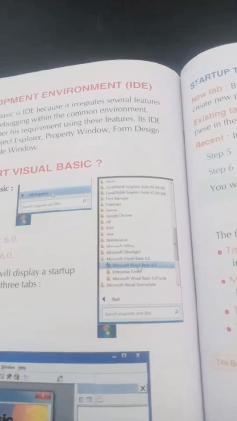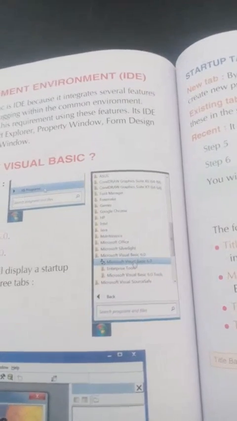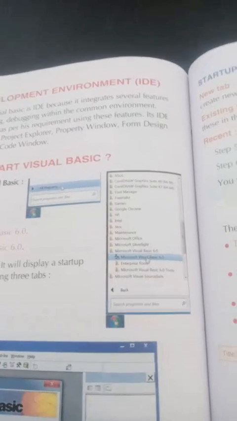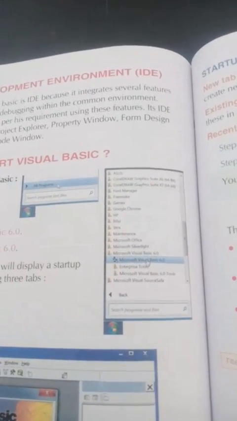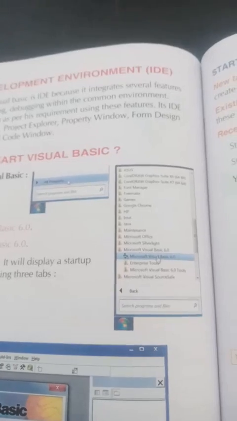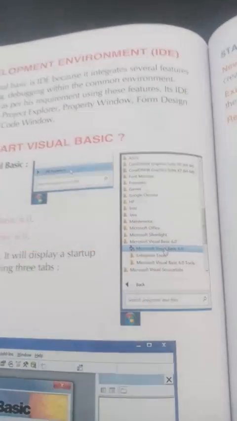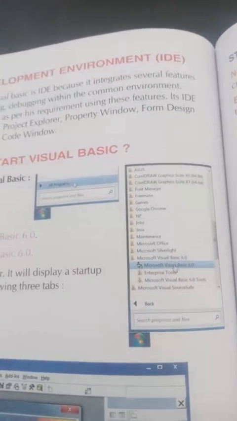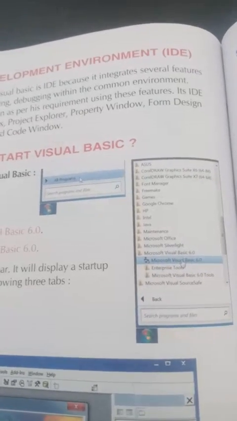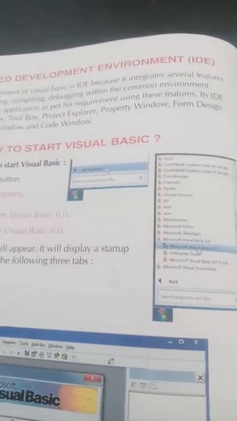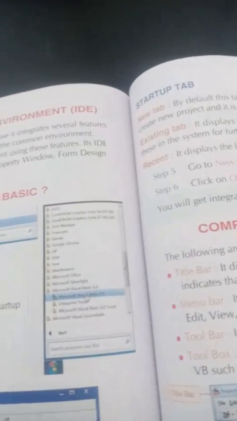What is the meaning of compiling and debugging? When we write any program, if any bug occurs, bug means an error occurs. The compiler searches for the errors, and we can remove all the errors using the compiler. A programming language has two types of translator: the first is the compiler and the second is the interpreter. So we can use them to debug any program.